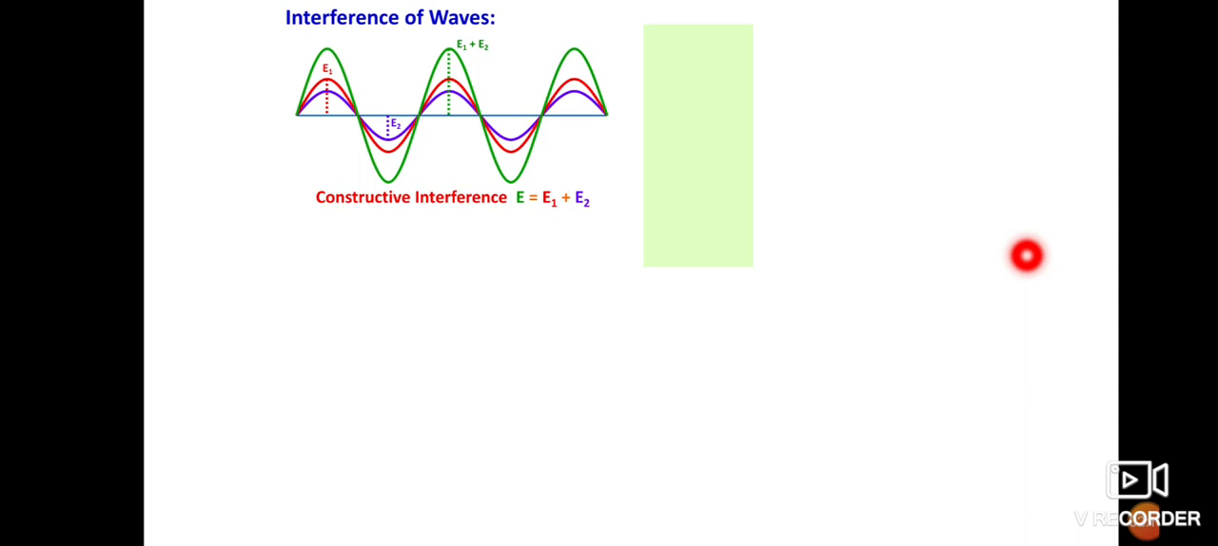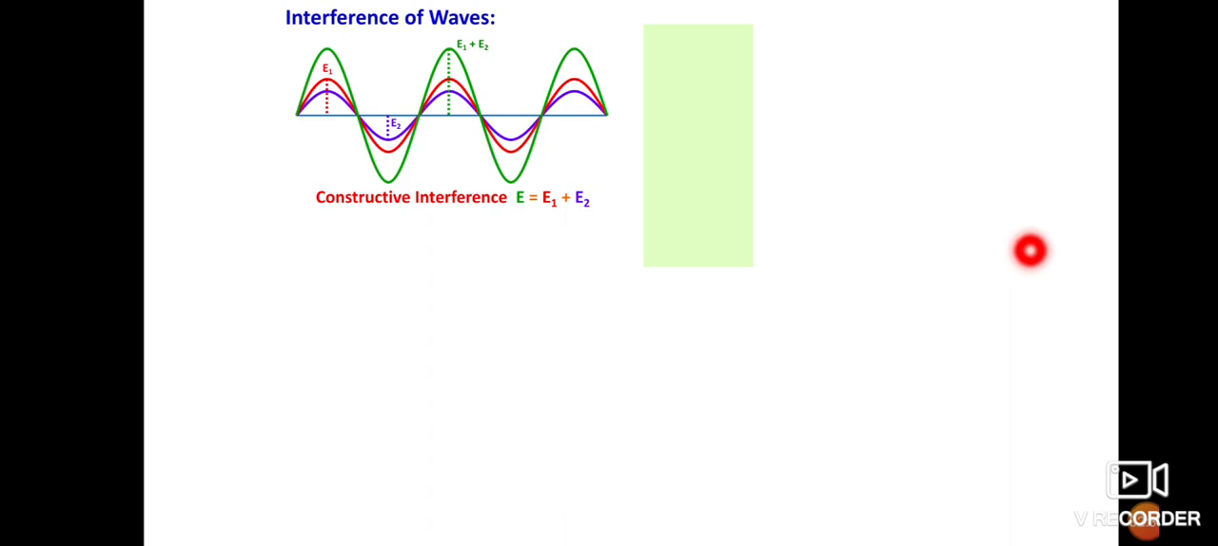That means we get, suppose E is equal to E1 plus E2. Always in a constructive interference we get the maximum displacement, or the maximum wavelength, or I am saying, the maximum amplitude.